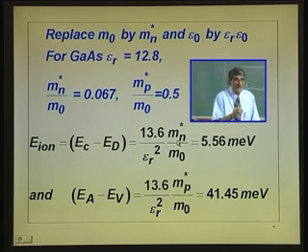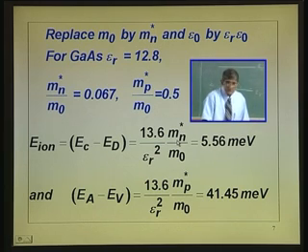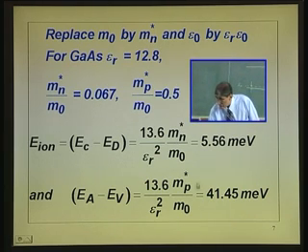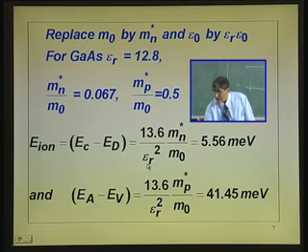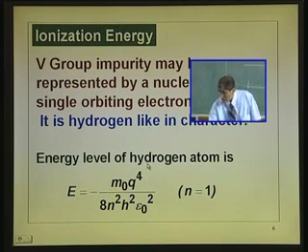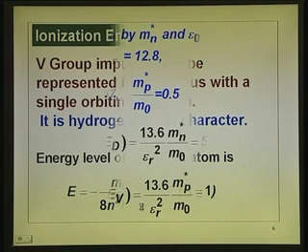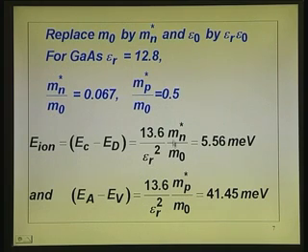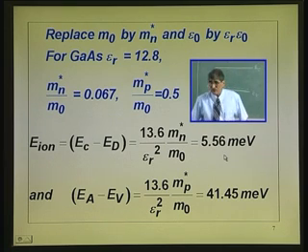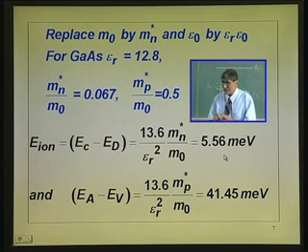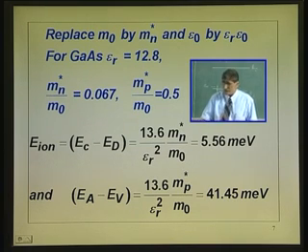All that I have to know is m n star by m naught, that ratio, which is much smaller, divided by, in the place of epsilon 0 square, you have epsilon r square also coming up. So, when you evaluate this number, it is 5.56 milli electron volts. So, the ionization energy turns out to be very small, because the effective mass of electrons is very small.